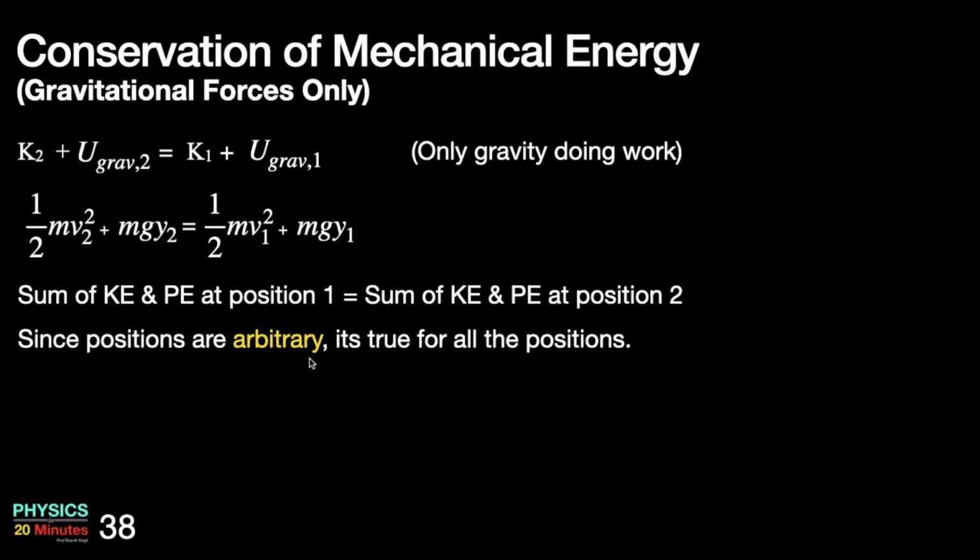It is true for all the positions. Therefore, I can very safely say that for all the positions, the sum of kinetic energy and gravitational potential energy is constant. It remains the same, it doesn't change. There might be an interchange in between, but the sum remains constant. And this sum I will define as total mechanical energy. The sum of K and gravitational potential energy is defined as total mechanical energy.